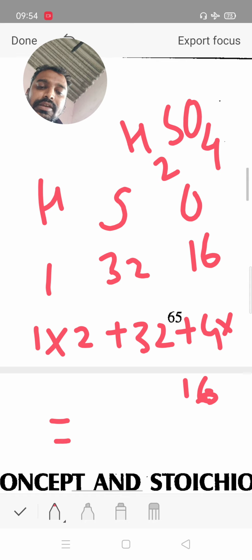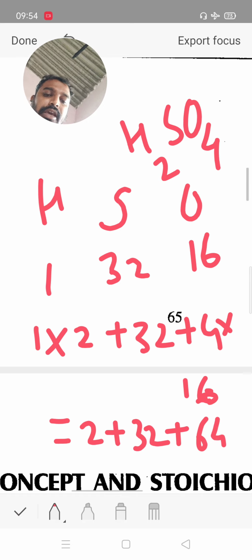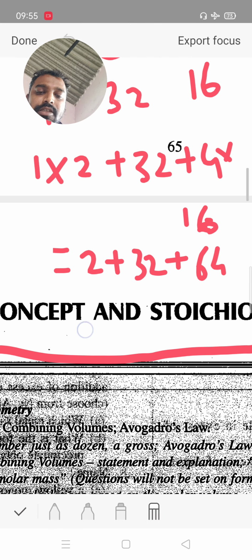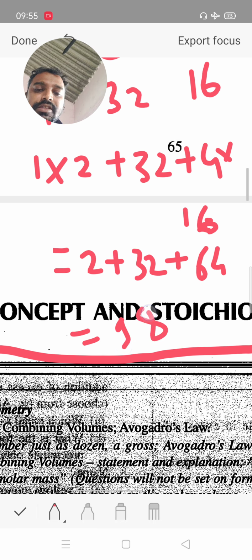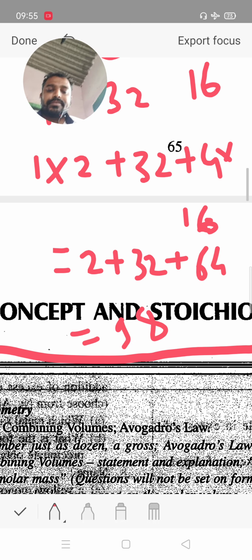Then 2 plus 32 plus 64 is equal to 98. It is the molecular weight of sulfuric acid, 98.